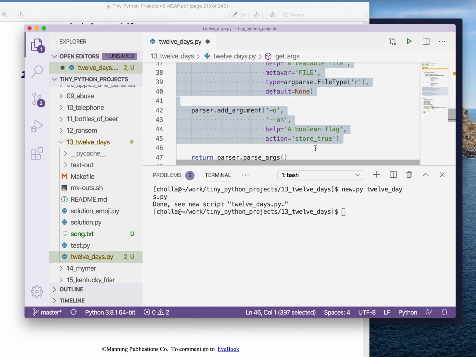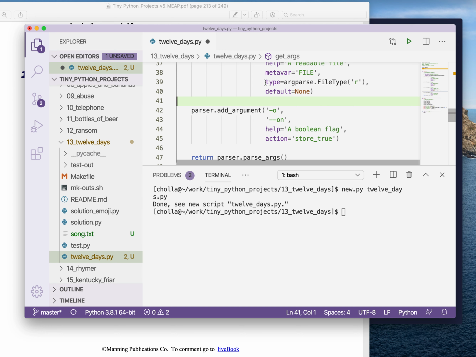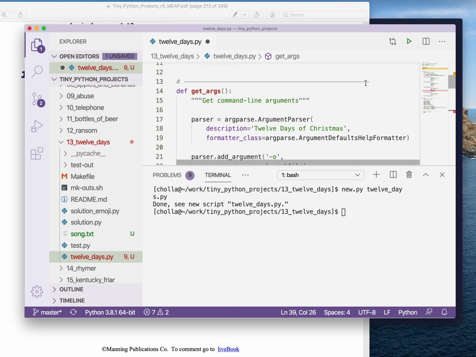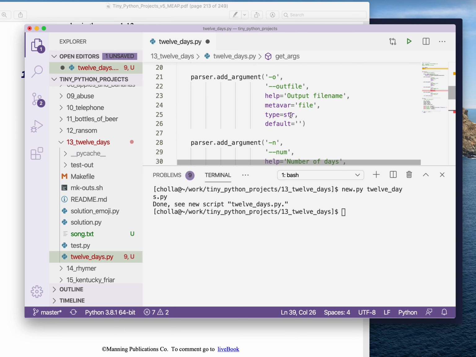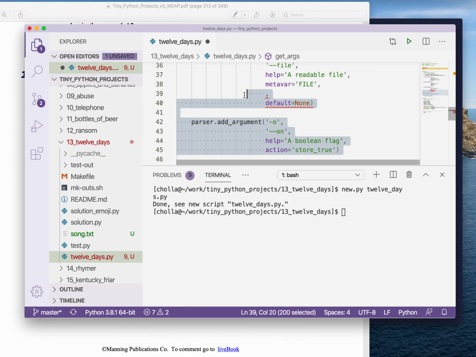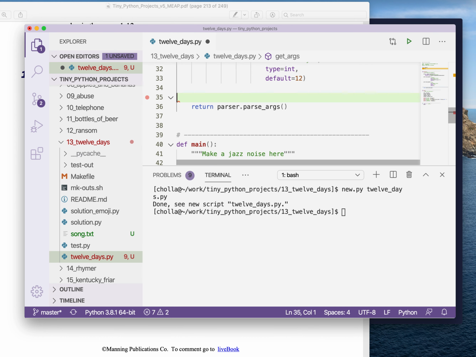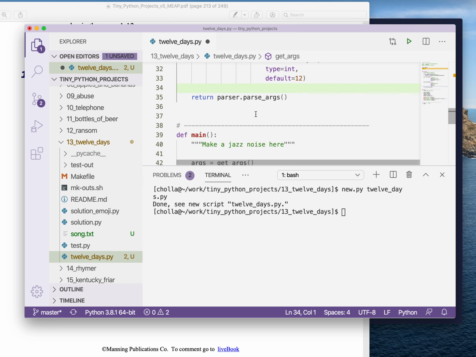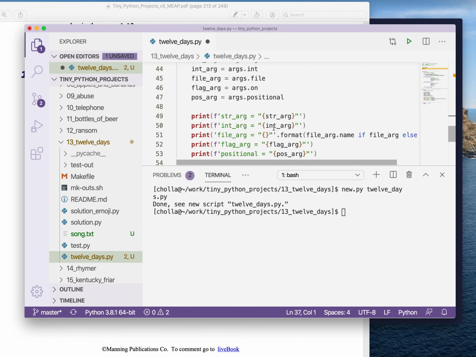Actually, I think it makes sense to make this a file type, so that if it is provided, then it has to be a writable file. So we're going to change that to write text. And if it's not provided, then it will be nothing. That should be good. And I will get rid of these arguments. And then I always like to just start off by printing something.